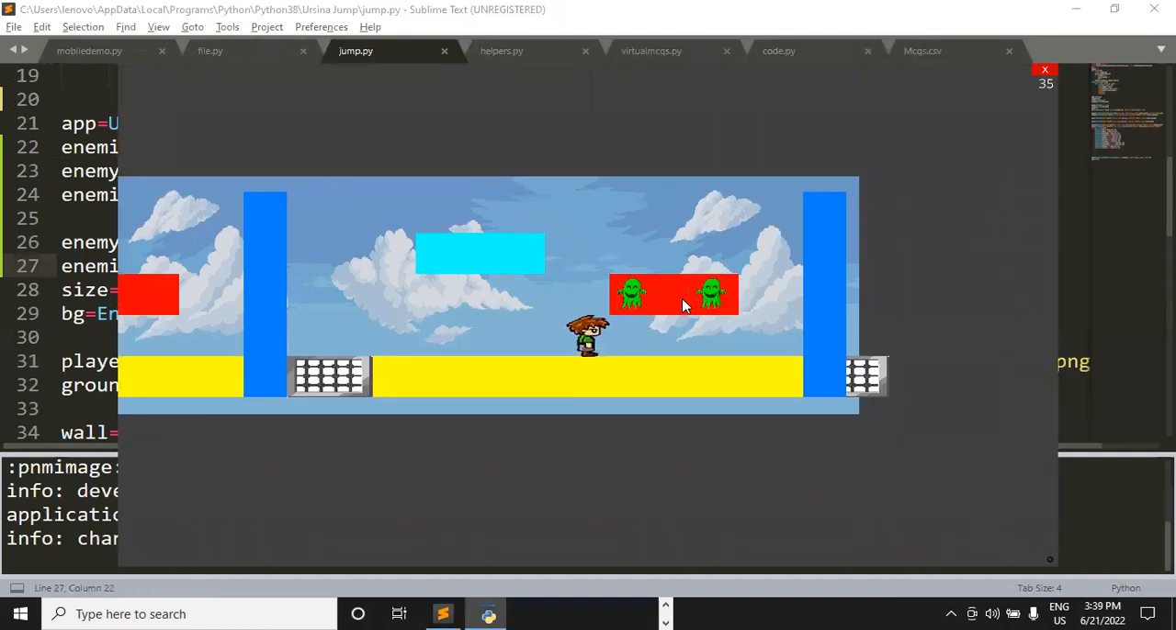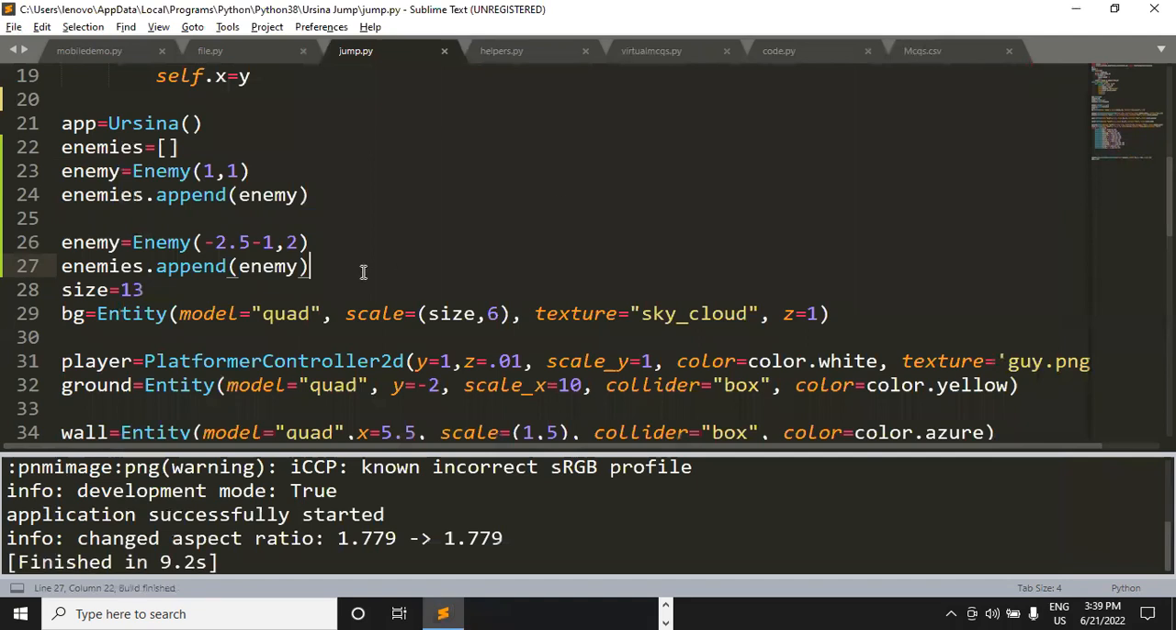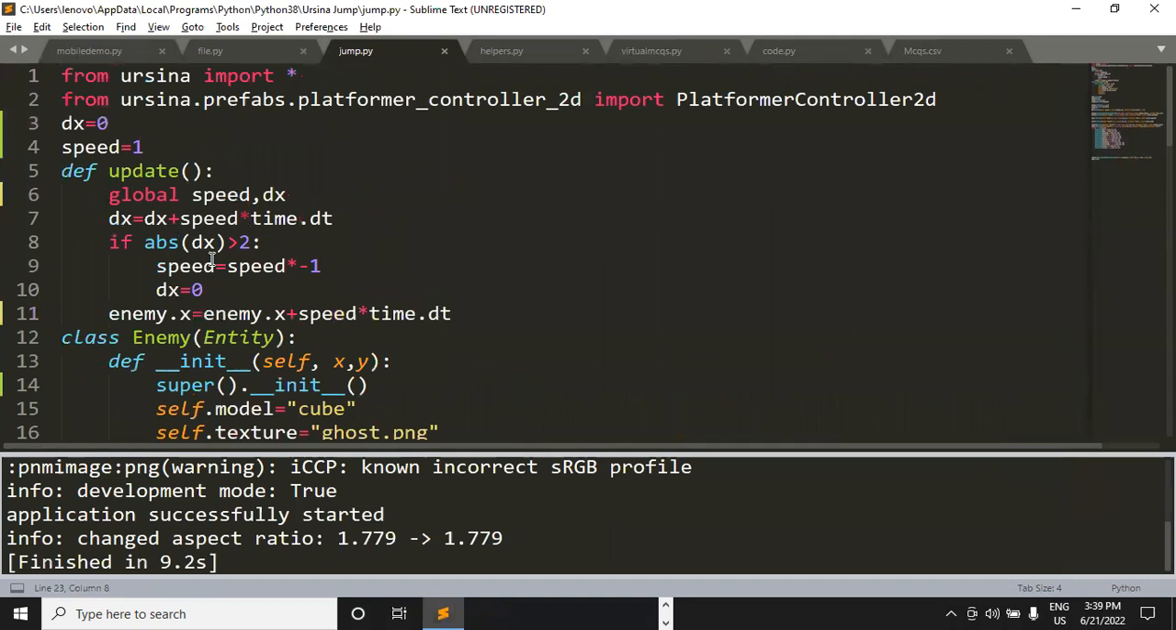So now we are getting 2 enemies, right? Earlier there was only 1 enemy, and now we are getting 2 enemies. So if you just use this code twice with different positions in it, definitely you will get 2 enemies at different positions.